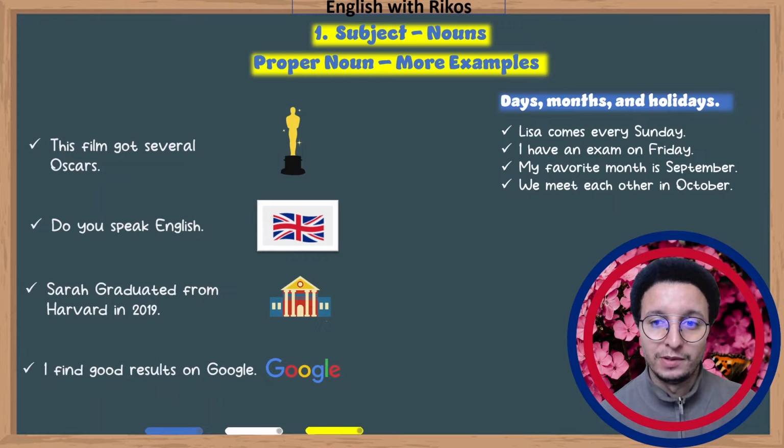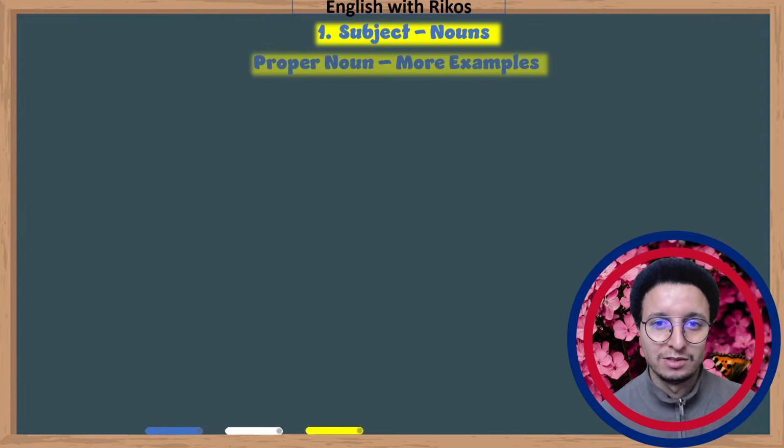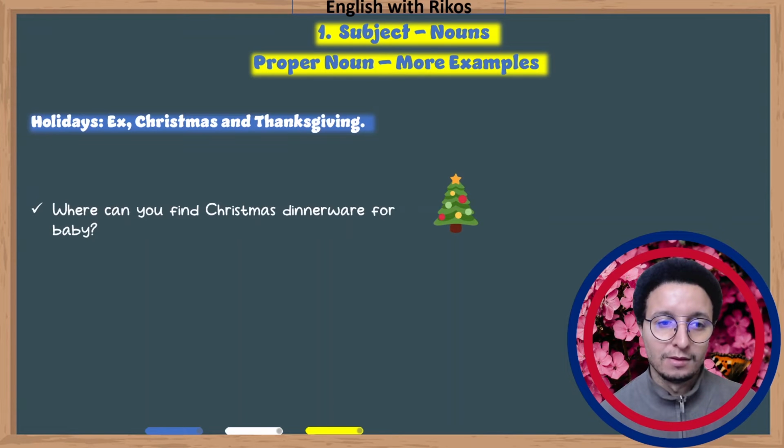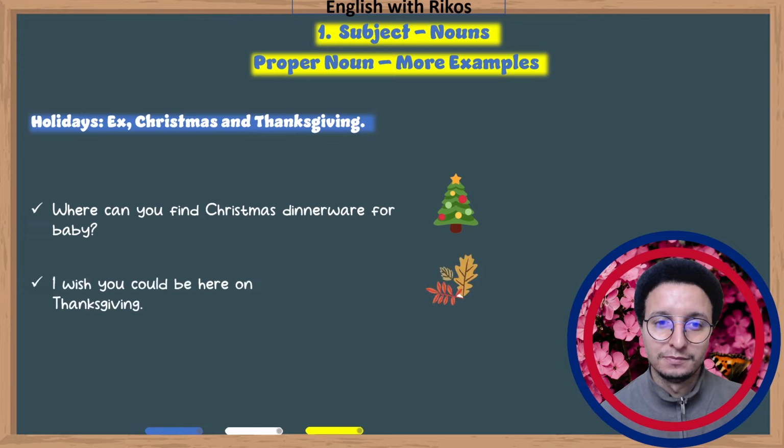These are proper nouns. Let's see some examples of holidays. Examples like Christmas and Thanksgiving. Where can you find Christmas dinner wear for baby? I wish you could be here on Thanksgiving.